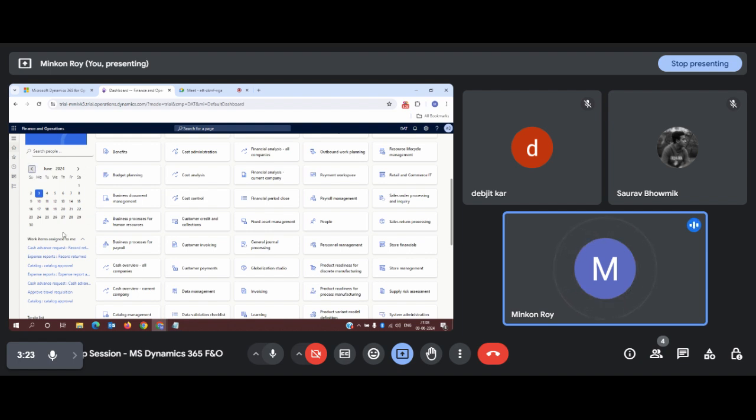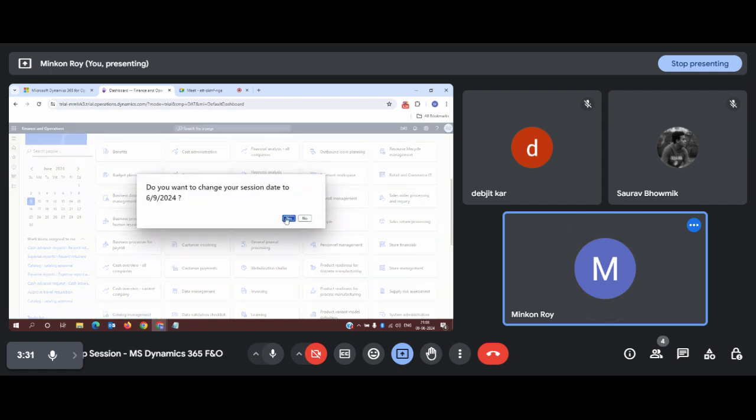So this is actually the importance of this calendar. Let me change the date back to the 9th, so that we can carry out our normal transactions in today's date.